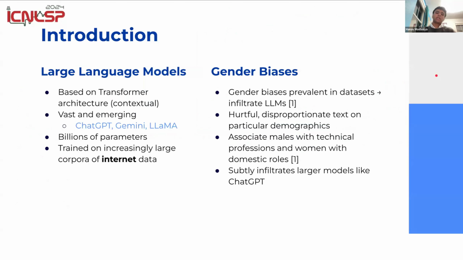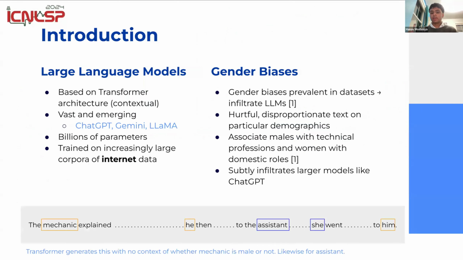Large language models like ChatGPT, Llama, and Gemini have gained popularity among developers and the public. And these transformer-based models trained on large internet datasets often inherit stereotypes, including gender biases. As a result, LLMs frequently associate males with technical roles and women with domestic roles. For example, they link the word he with mechanic and the word she with assistant automatically without any other context, as seen in this sentence.